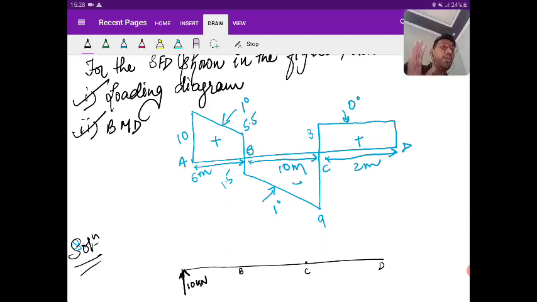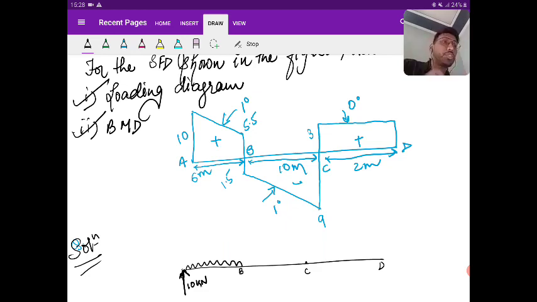Now A to B, you can see the shear force diagram is 1 degree, and it is decreasing. What does this imply? This implies there will be a UDL between A to B, because we know that when over a length there is a UDL, the shear force diagram will be 1 degree.